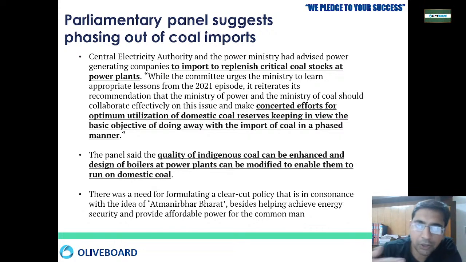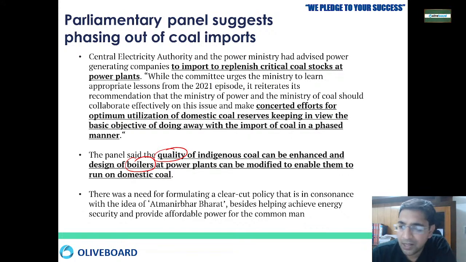If we really want to do away with the import of coal, we have to make sure we have a proper supply in our country. Proper, regular supply of quality indigenous coal should be enhanced. We also want to make sure the quality of our coal suits the boilers in our power plants, because our boilers are made for the utilization of imported coals.